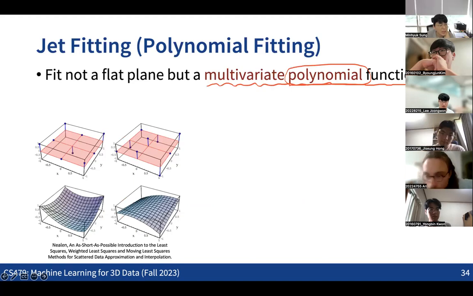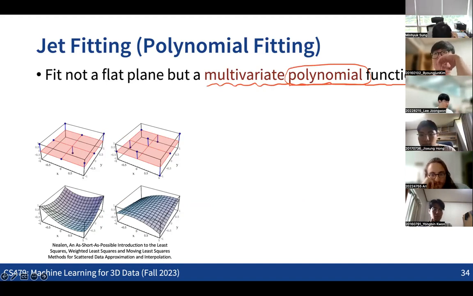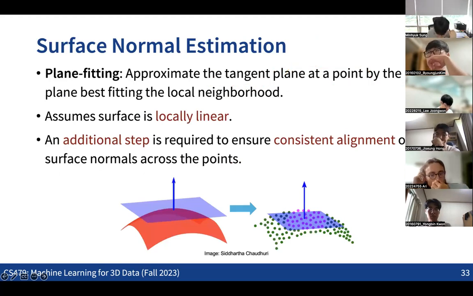One more thing I wanted to say here is that at this point, we can also utilize the prediction power of a neural net to get better accuracy in the normals. The problem with fitting either the plane or a polynomial function is that the output will be sensitive to how many neighbor points we are taking, right?